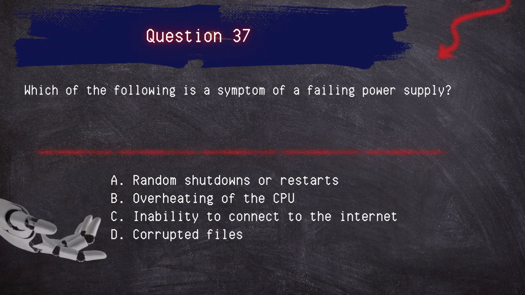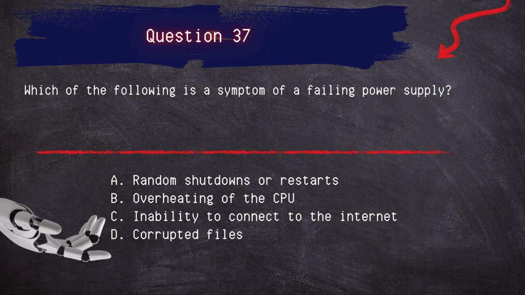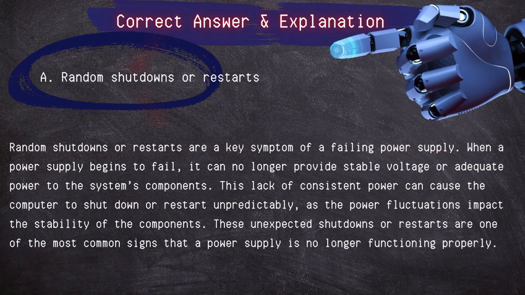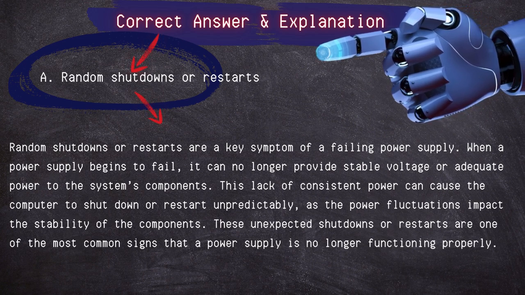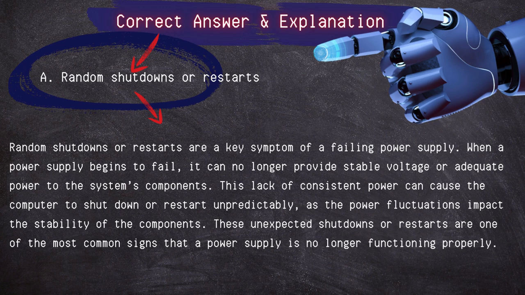Question 37. Now, which of the following is a symptom of a failing power supply? Similar question to the previous. Random shutdowns and restarts, overheating of the CPU, inability to connect to the internet, corrupted files. Correct answer, random shutdowns and restarts. Random shutdowns and restarts are key symptoms of a failing power supply.